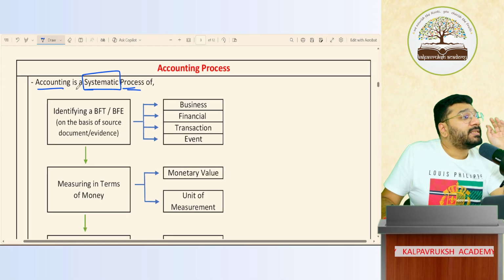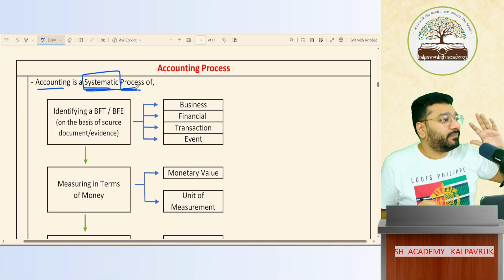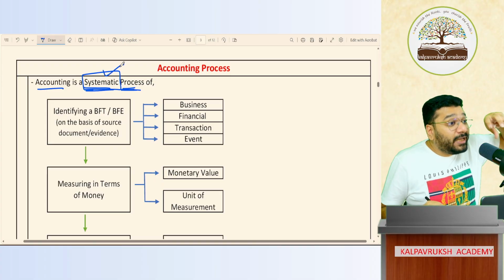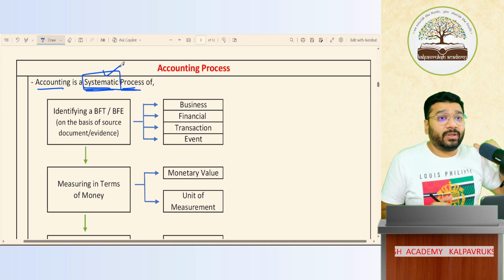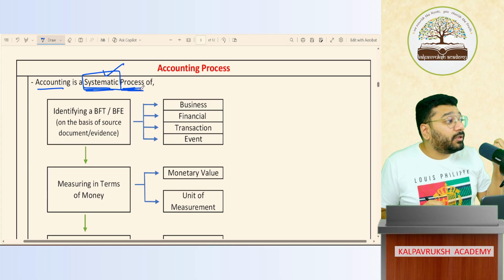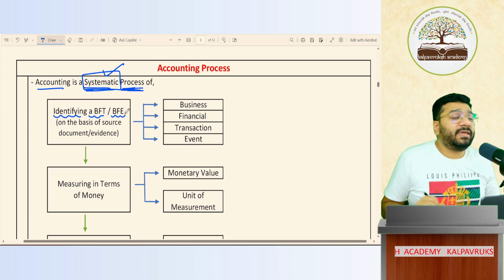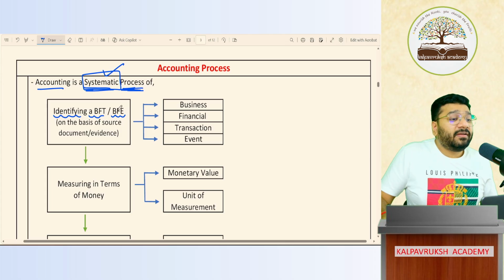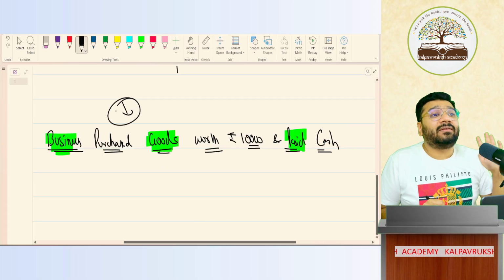What is the accounting process? Sir, accounting is a systematic process. You cannot do accounting the way you feel like doing. The accounting experts, after thinking a lot, have come out with a systematic process of accounting. There is a proper system, and that system is what we're going to learn in the entire 11th and 12th. So accounting is a systematic process of identifying a business transaction or a business event. The very first step of accounting is to identify whether the line given here is a transaction or an event.